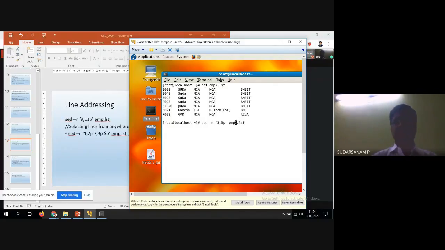One is the first 2, print. Another one is I want to print from 5 to 7. So now without the dollar I will enter it. What will happen? See here. It is showing the error. Now what you have to do is enter the $p whenever you are using multiples.